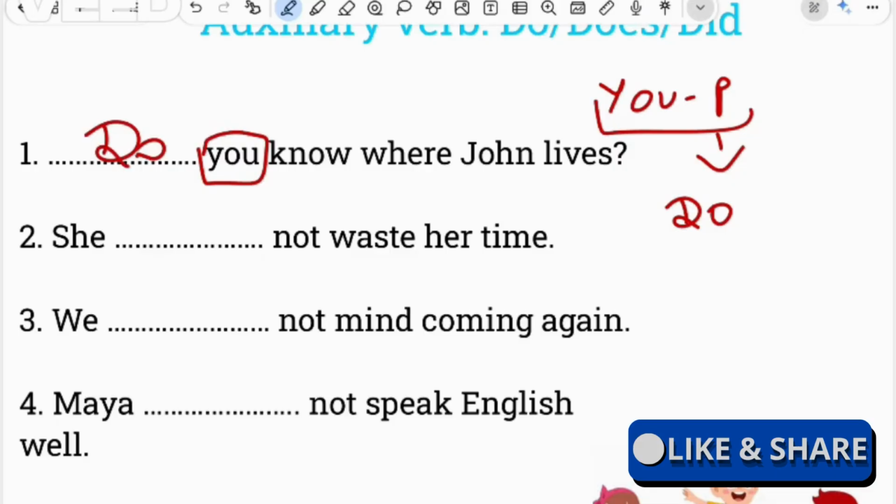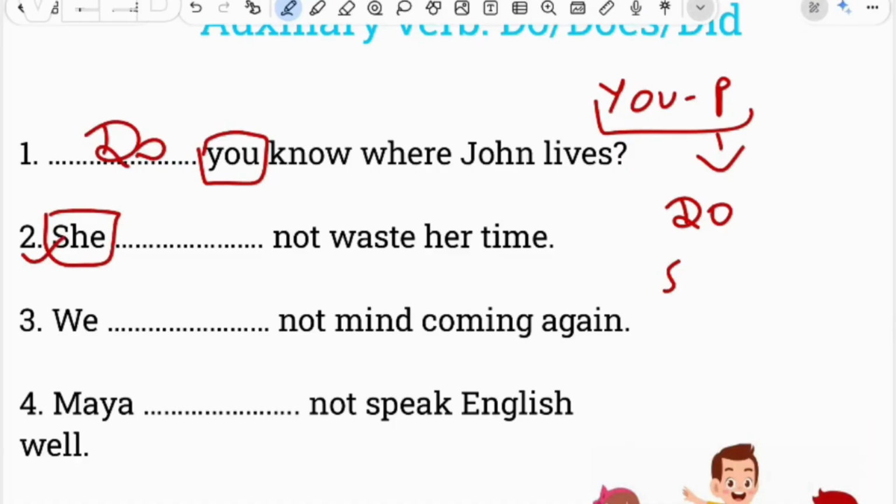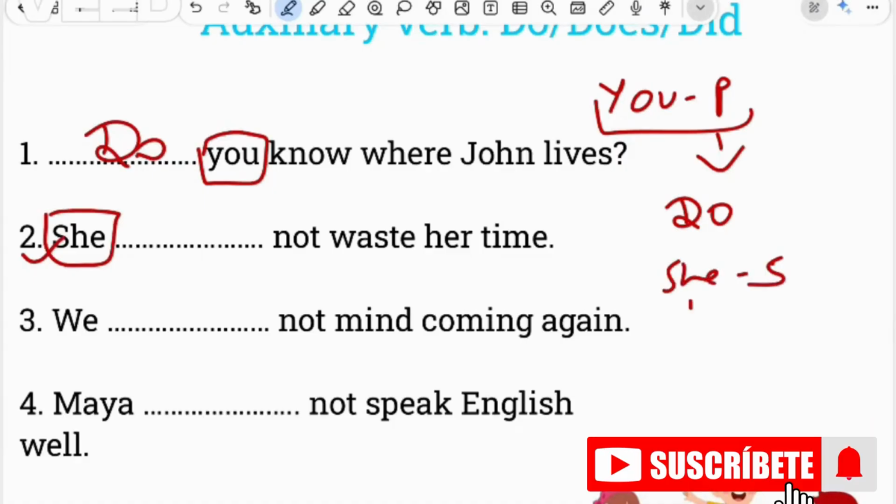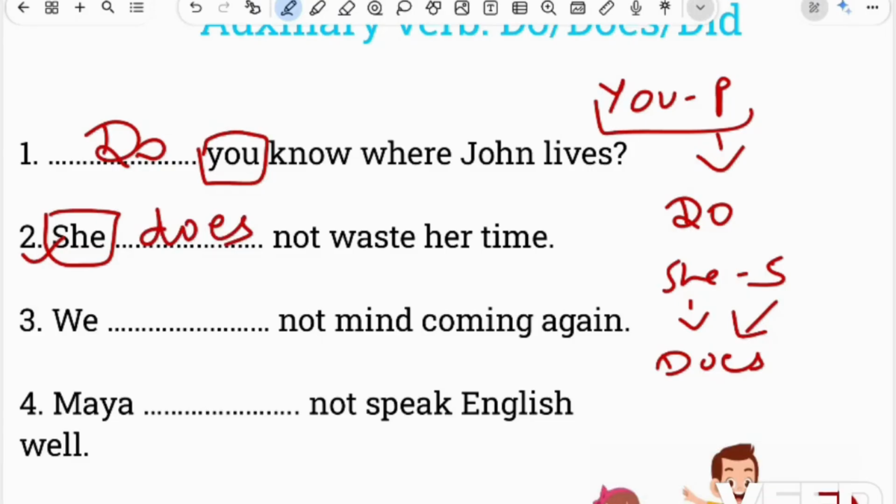Now the second sentence, she. Here our subject is she, and she is a singular pronoun, and with she we use does. So, she does not waste her time. Next, our subject is we, which is plural, so we use do. We do not mind coming again.